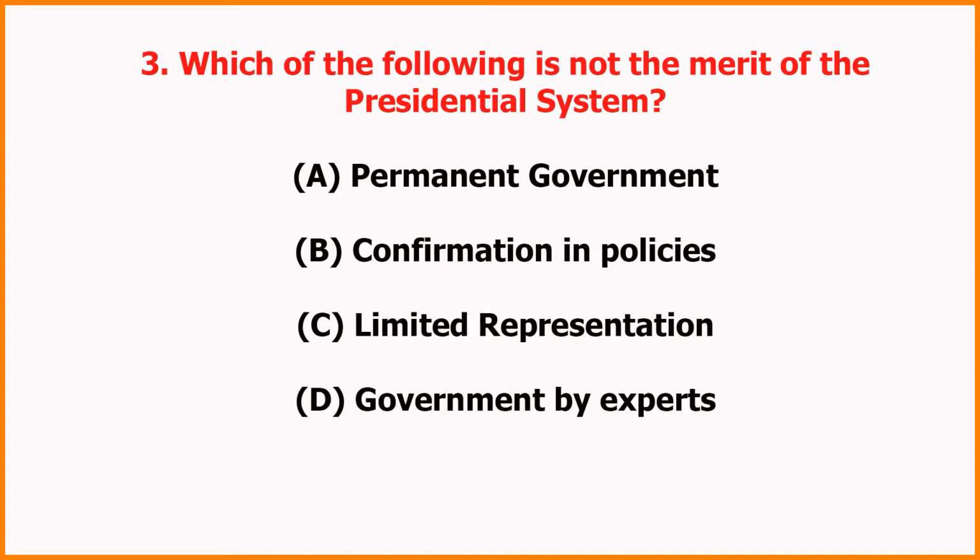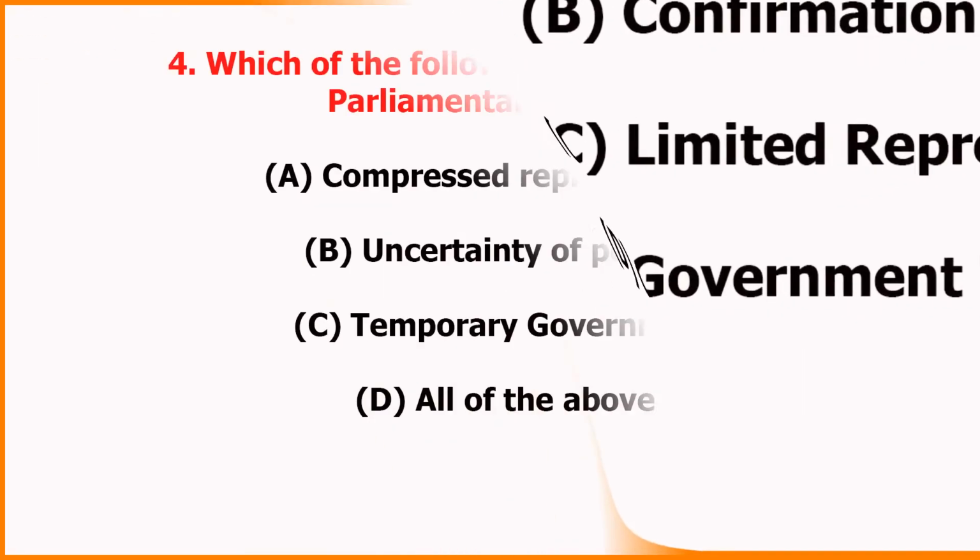3. Which of the following is not the merit of the presidential system? A. Permanent government, B. Consistency in policies, C. Limited representation, D. Government by experts. Answer: C. Limited representation.